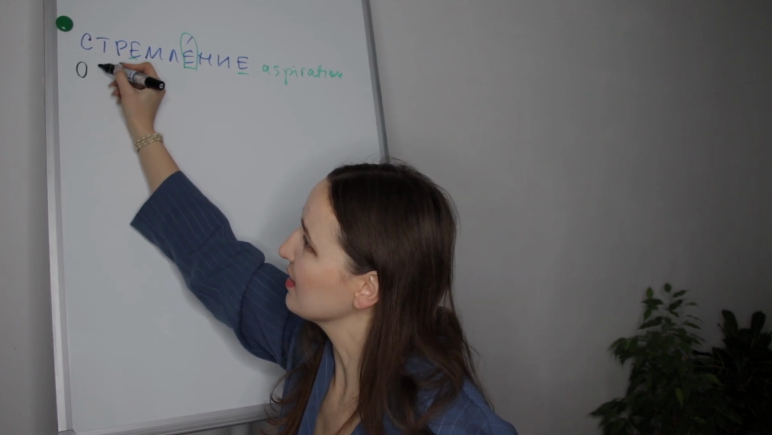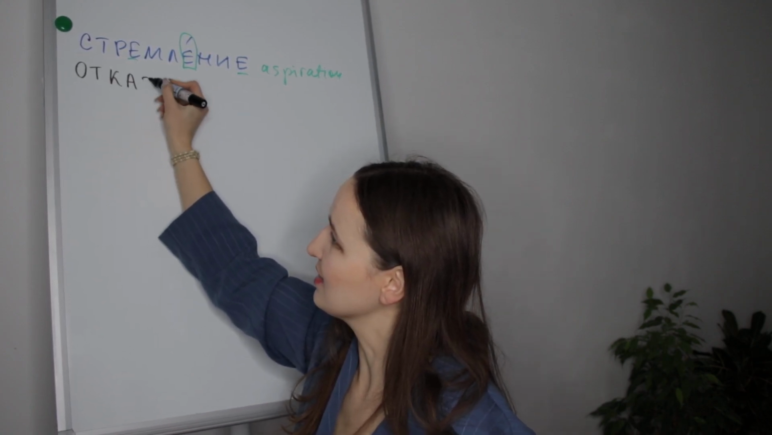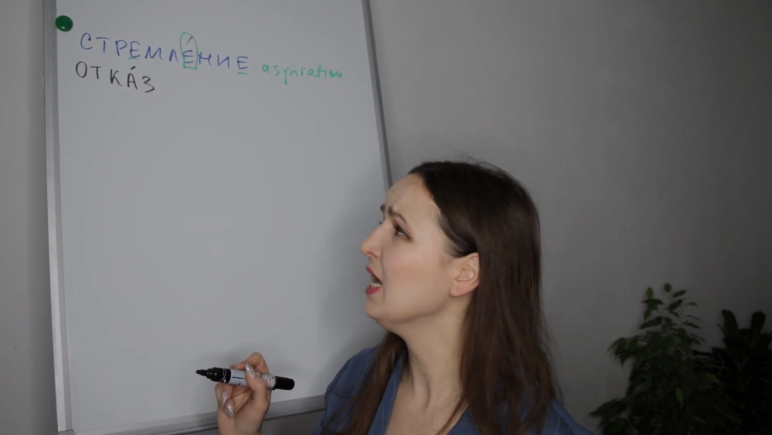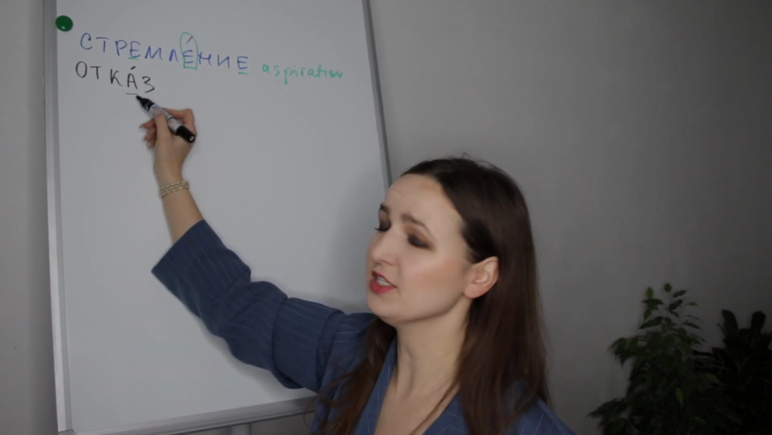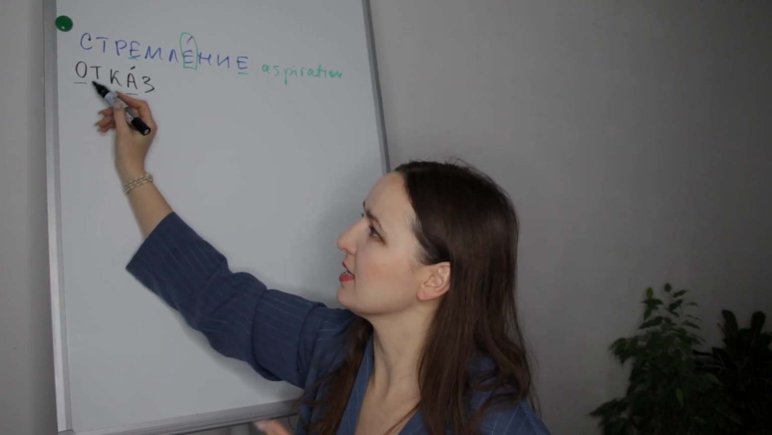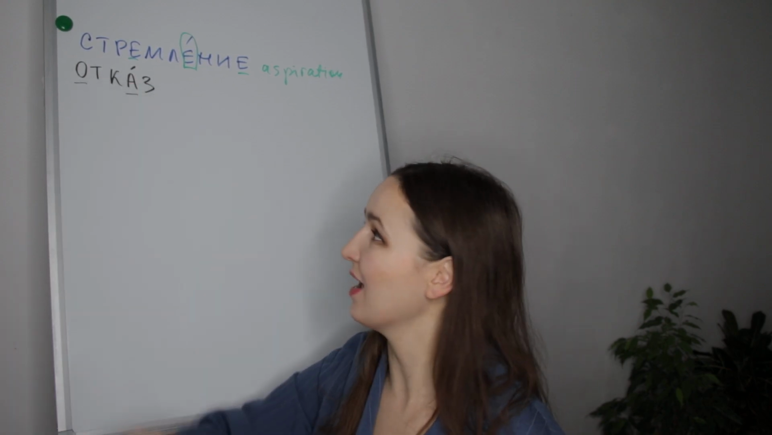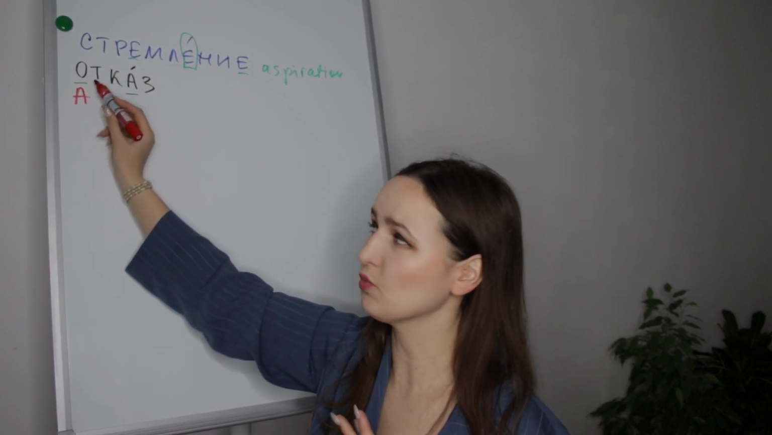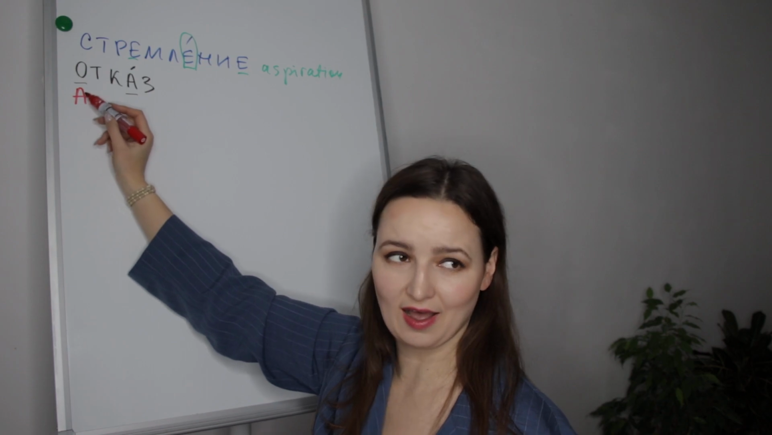Следующее слово – отказ. Извините. Отказ. Here A is stressed. O is not stressed, so we will pronounce it as A. Отказ, because it's not stressed. When O is not stressed, pronounce it as A.